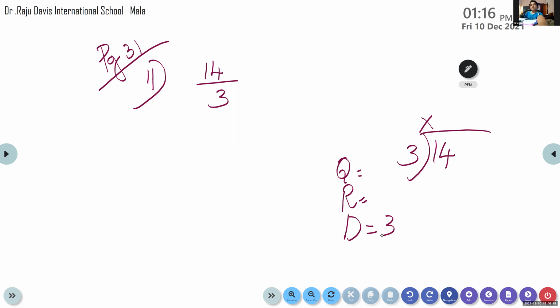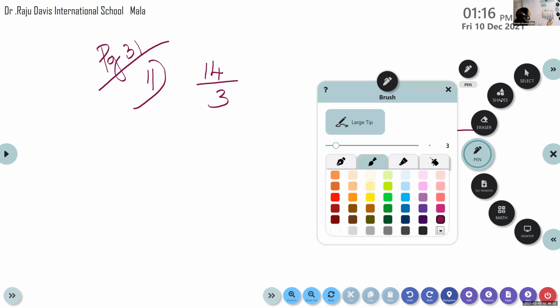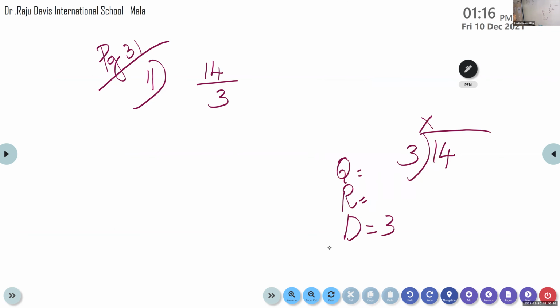Ma'am, I got the answer. Those who got the answer, please wait. Yes, children, completed? 3 times which number will you get 14? 4. Very good. 4 3s are 12. Subtract, 14 minus 12. What is it? 2. Okay. So children, what is our quotient? 4 is the quotient. Remainder is 2. And the divisor is 3.